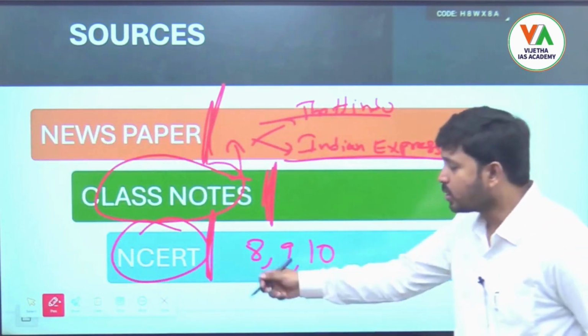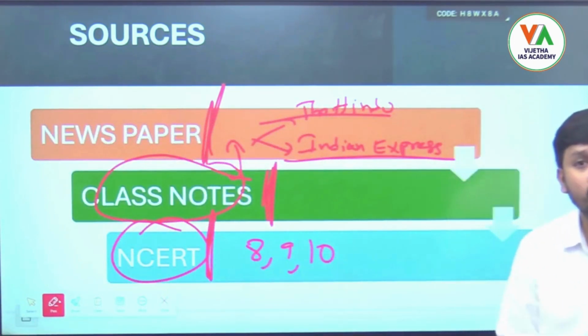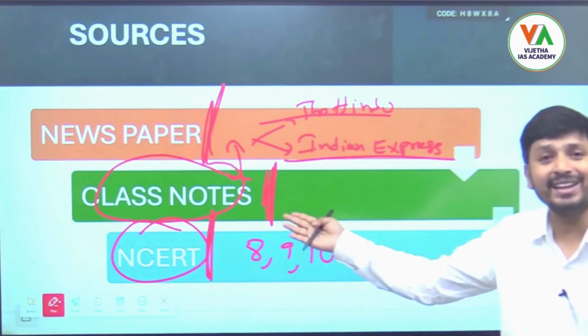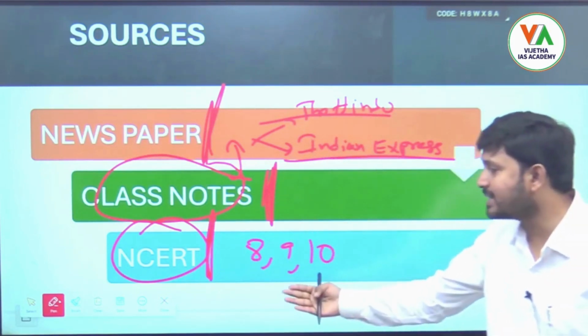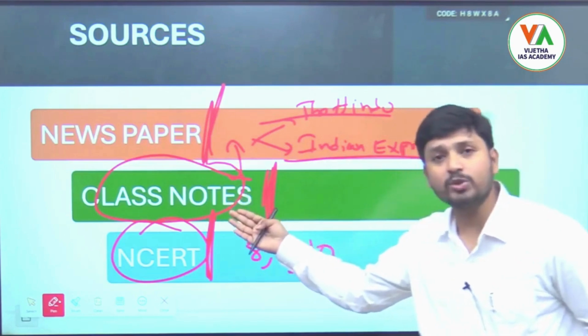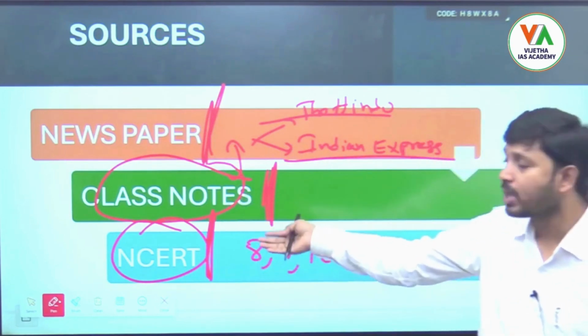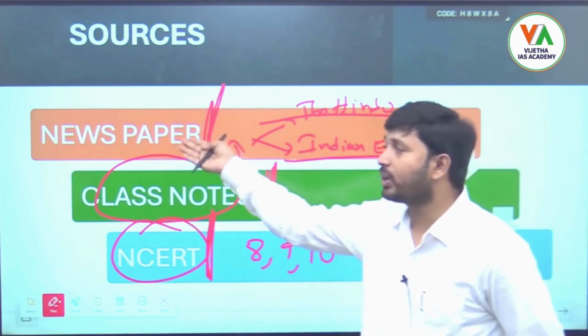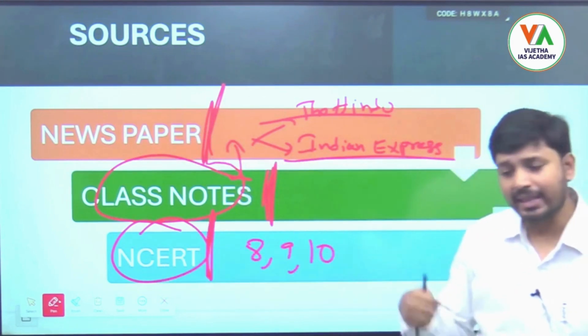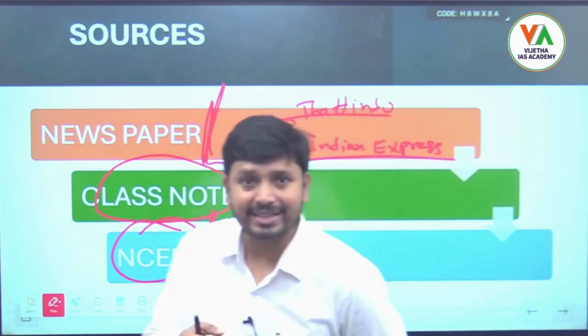Is it clear? NCERTs are the foundation stone for you. Before starting these classes, if you can read these NCERTs, and based on your class notes, add whatever is in the newspaper, then you can prepare science and technology holistically.